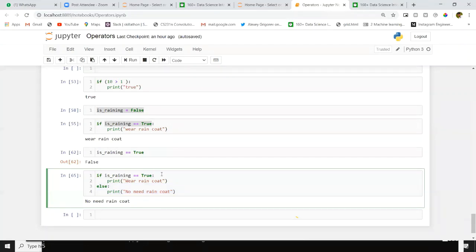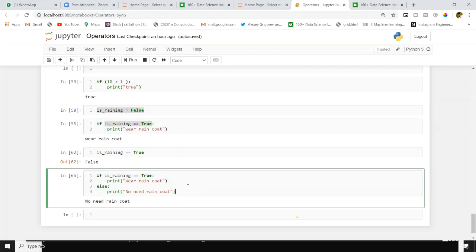We will call this a block. This is an if block. This is an else block. If the condition is true, then it will execute the if block. Otherwise, it will go for the else block. This is a simple conditional statement, if else.